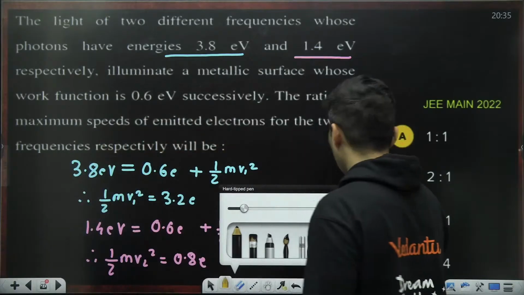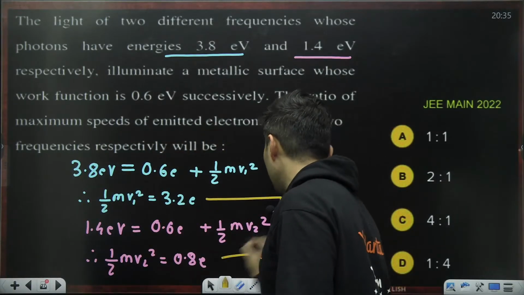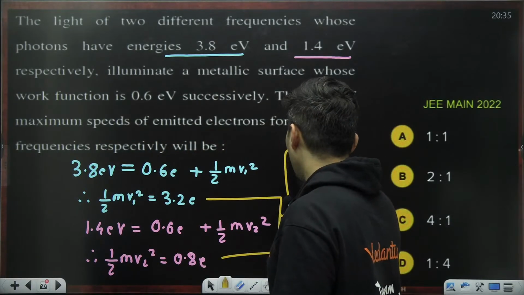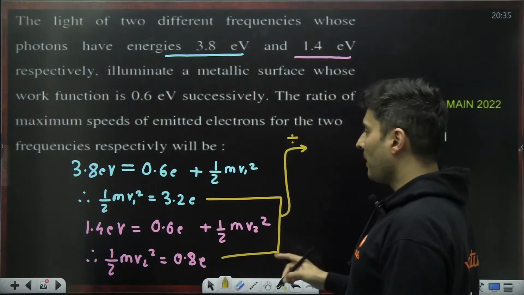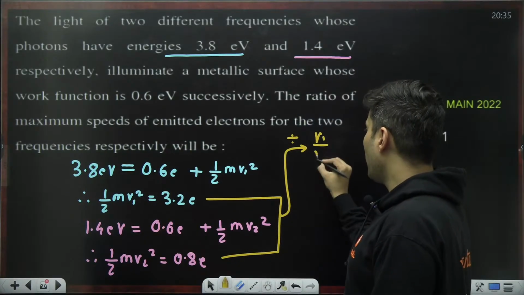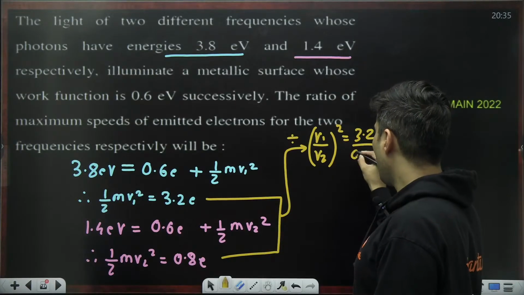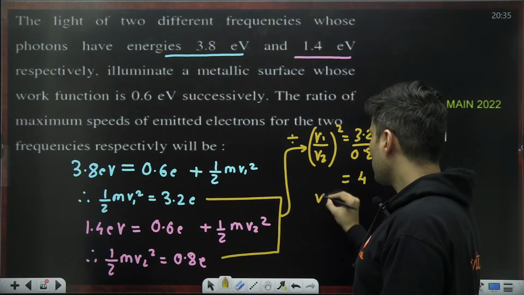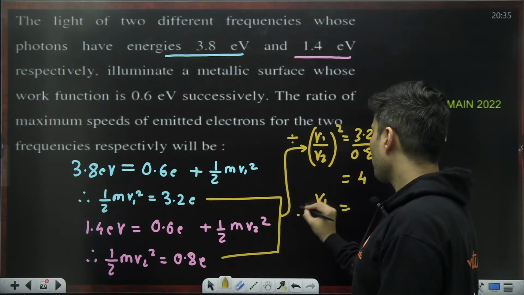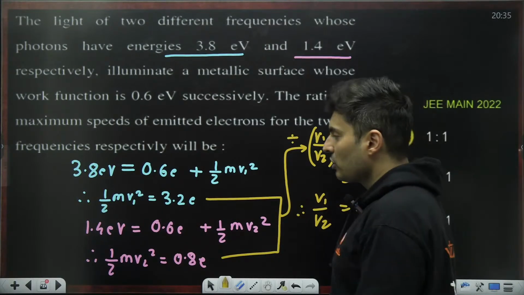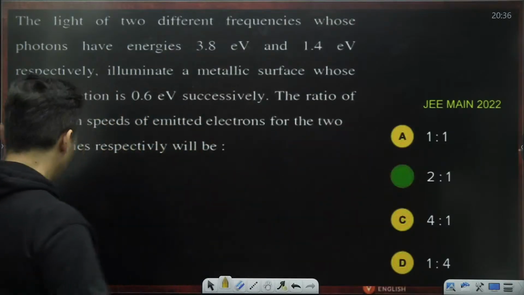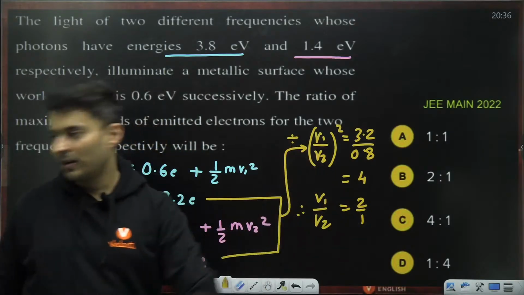Divide both of these and you will get the answer. V1 by V2 whole square is 3.2 by 0.8, which is 4. So V1 by V2 is 2 is to 1. So 2 is to 1 should be the answer, which is option B, from IIT Bombay.